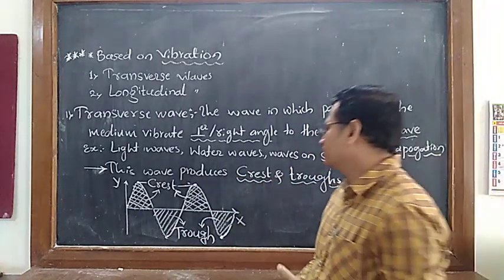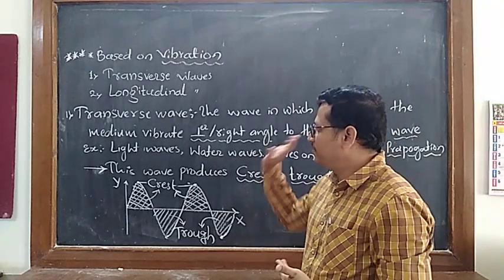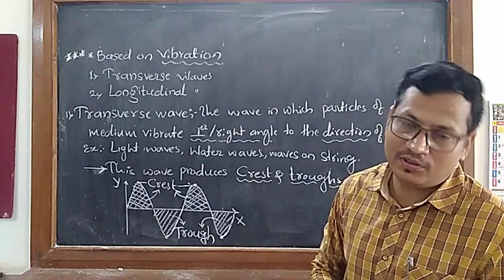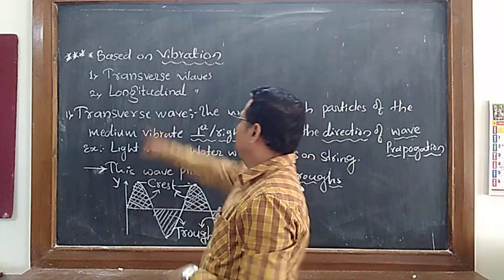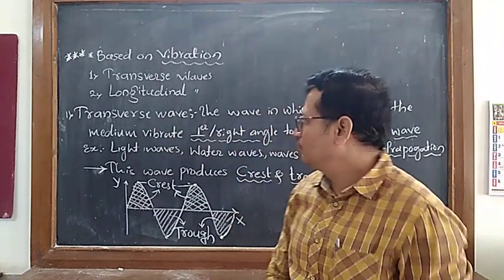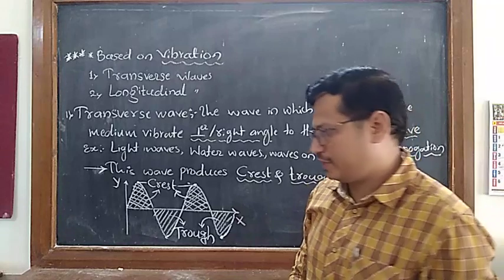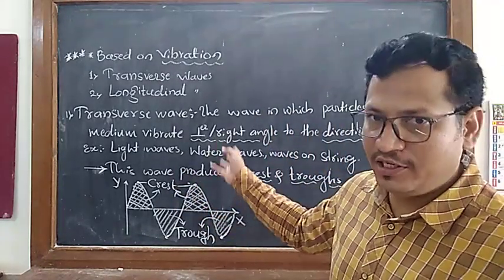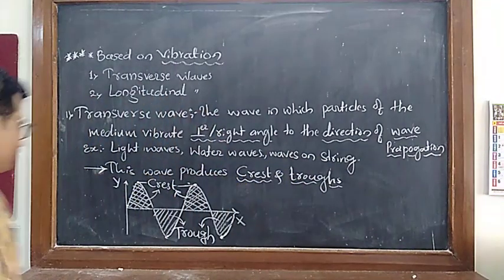Once again we will deal in detail with this. So this is the basic idea about the transverse wave. Next we will go through the longitudinal wave. I hope it is clear to you. I will make small changes here only, but you write it down separately.